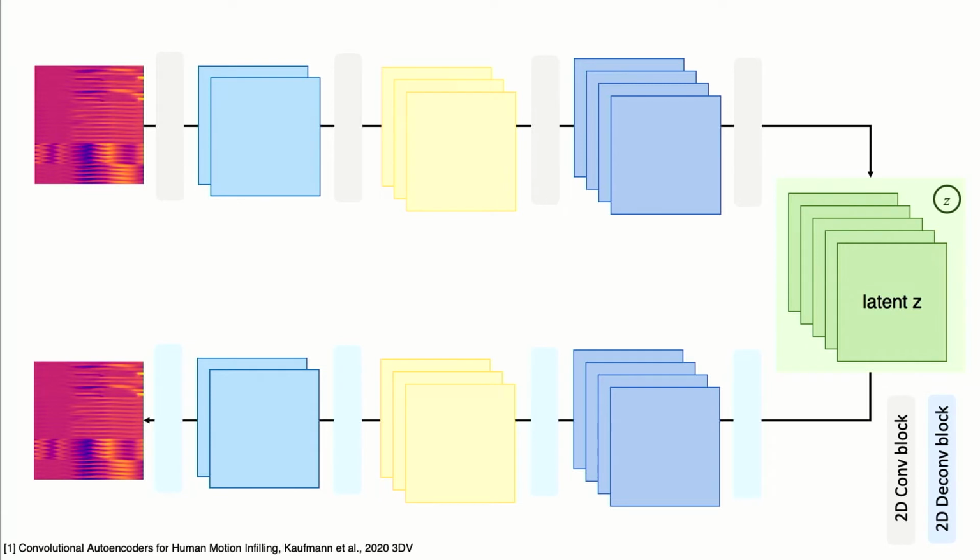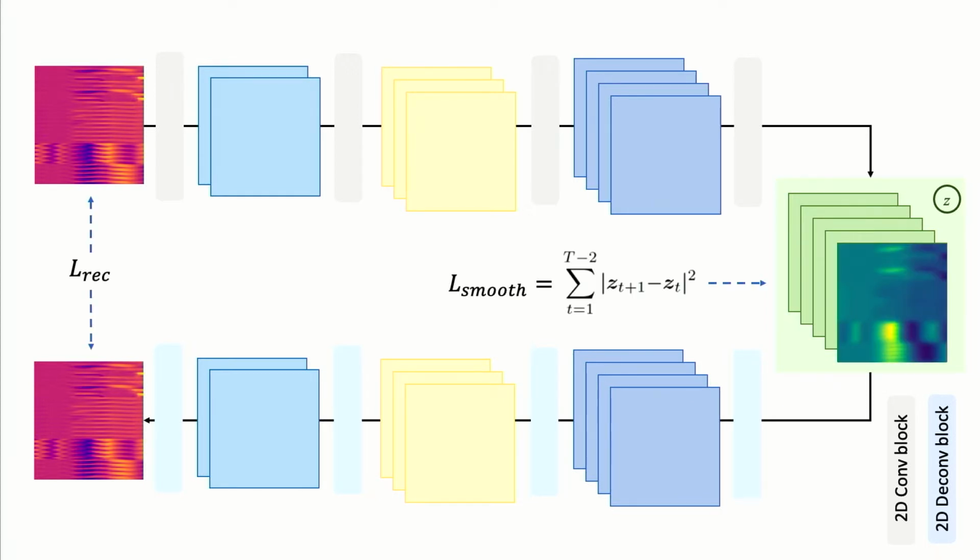The autoencoder includes consecutive 2D convolutional blocks to encode the input into a latent space Z, and deconvolutional blocks for the decoding part. The training loss includes the reconstruction loss for body marker velocity and a motion smoothness constraint which works in the latent space Z. By penalizing the first order of the latent space with respect to the time dimension, it can learn a latent manifold of natural and realistic human motions.